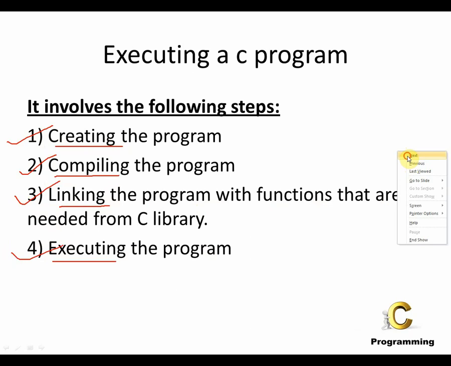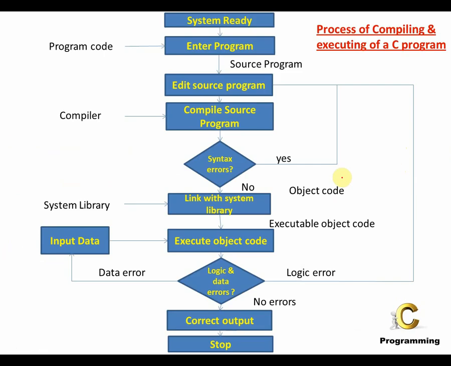Let us understand this better with a flow chart. So you see this particular flow chart. The first process which occurs is the system is ready. You have to enter the program, basically, in this case, a C program. Now, the C program which you have written or entered is called the source program.